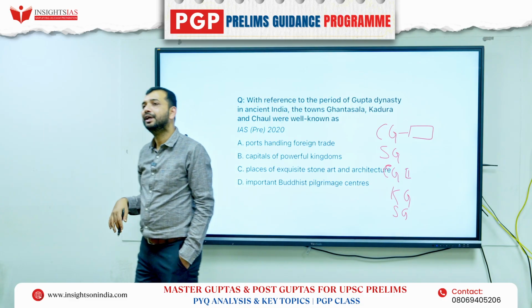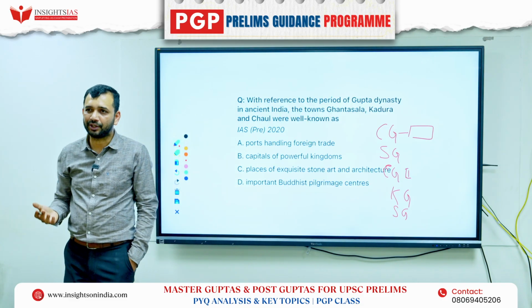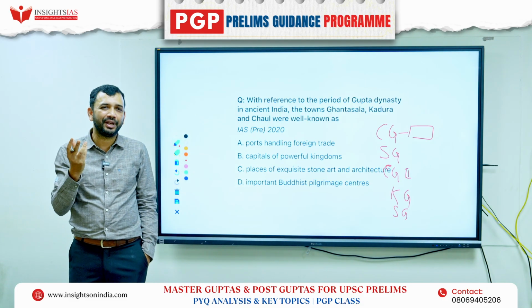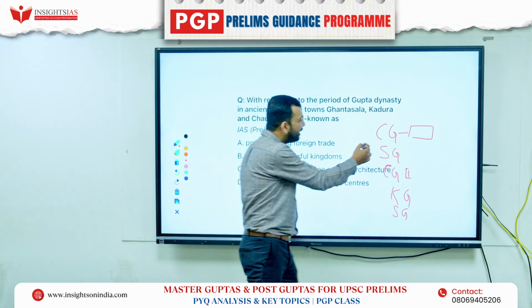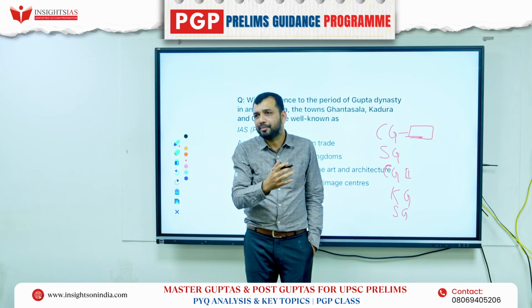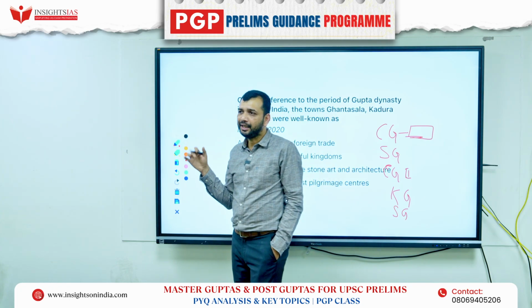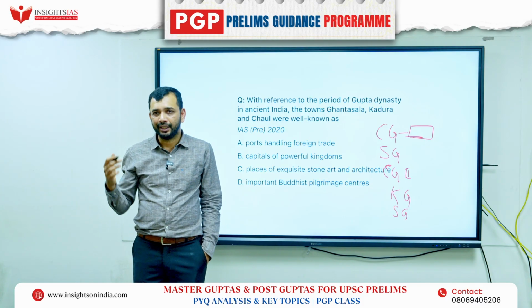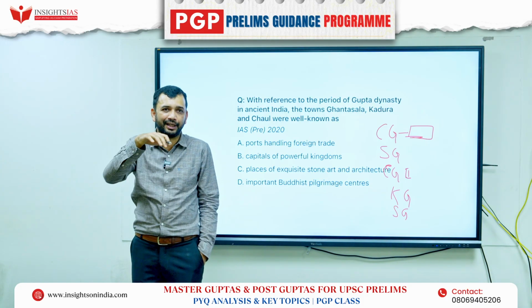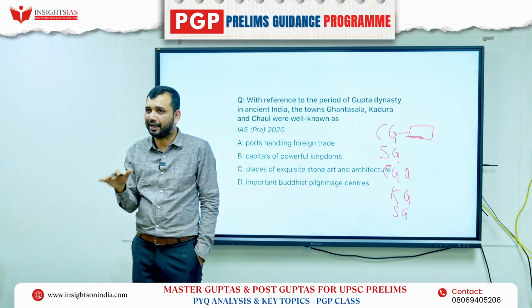Before that, there were Sri Gupta and Ghatotkacha, but under them the Gupta kingdom was not very powerful. Under Chandragupta, the Gupta kingdom started expanding. He married a Lichchhavi princess, Kumaradevi, right? So he got Nepal under his control. The expansion started from him.